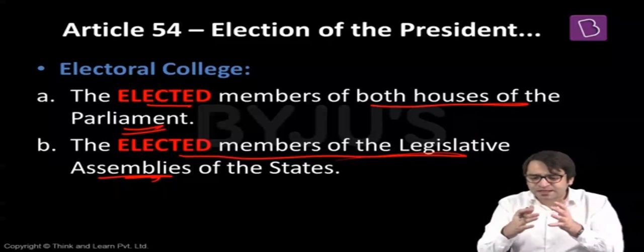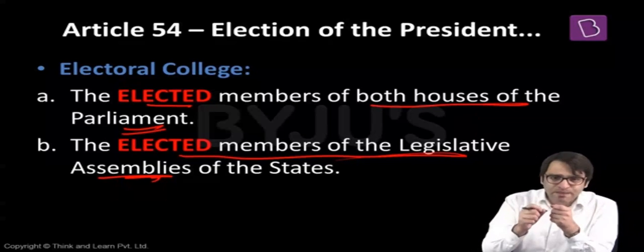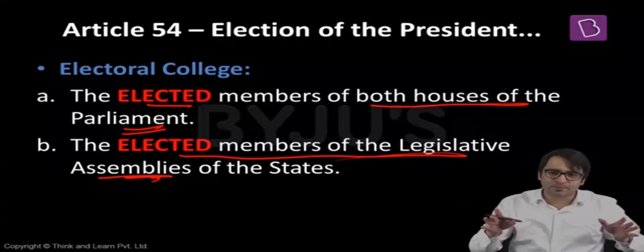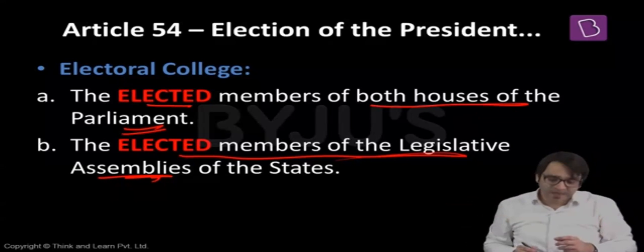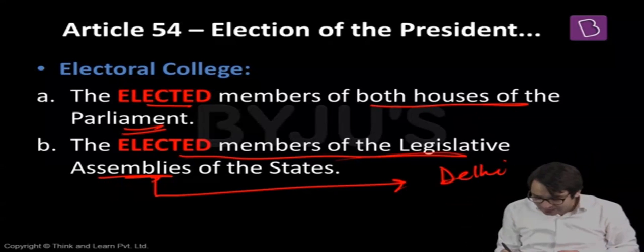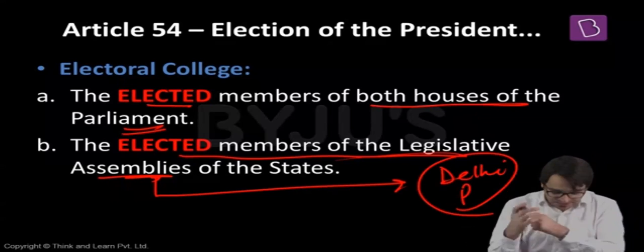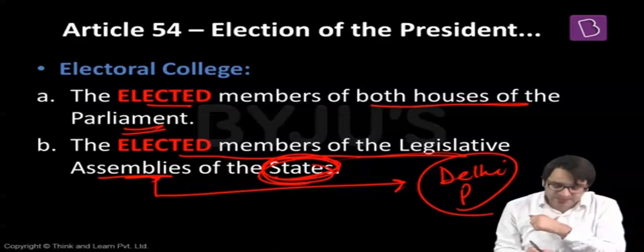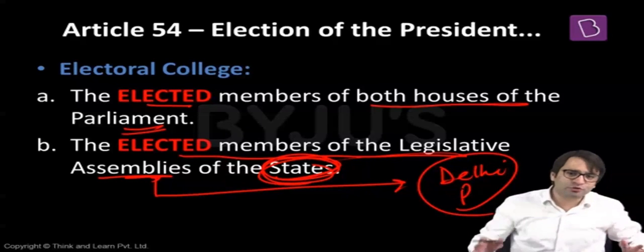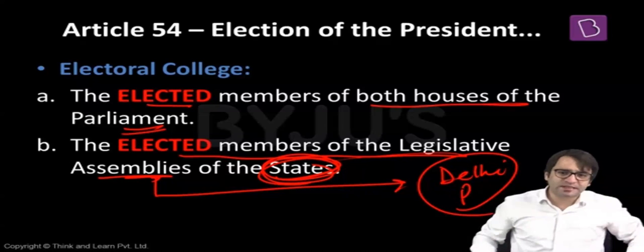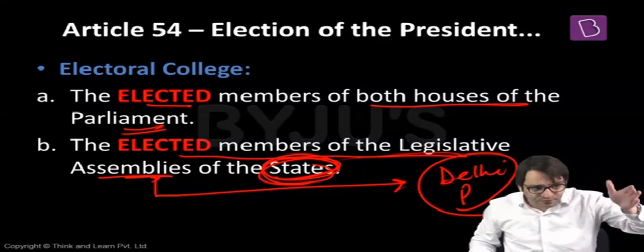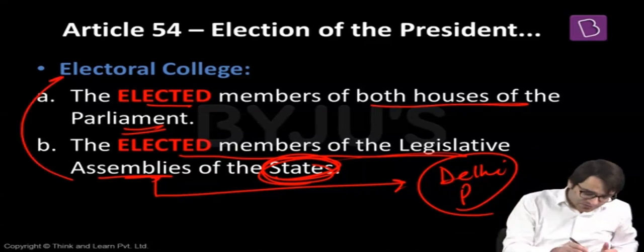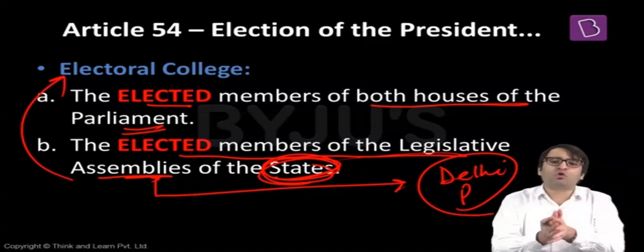That means the President of India is elected, number 1, by an electoral college. And who all are members of this electoral college? 1, elected members of both Rajya Sabha as well as Lok Sabha. 2, elected members of state legislative assemblies. And the state legislative assemblies also include Delhi and Puducherry. Because Delhi and Puducherry are union territories, they are not states, but since they are the only 2 union territories which have a legislative assembly, all the elected MLAs of Delhi and Puducherry assembly are also part of this electoral college and they all vote together. And they all vote to elect the President of India.